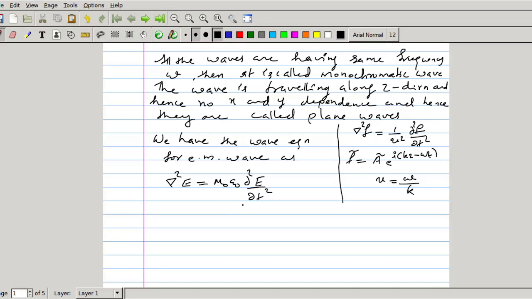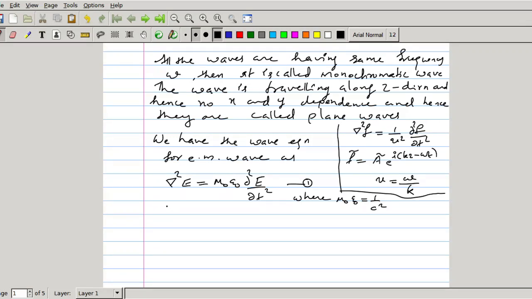So this is the wave equation, and I am taking this as equation 1, where mu 0 epsilon 0 equal to 1 by c square, where c is the velocity of electromagnetic wave in free space.